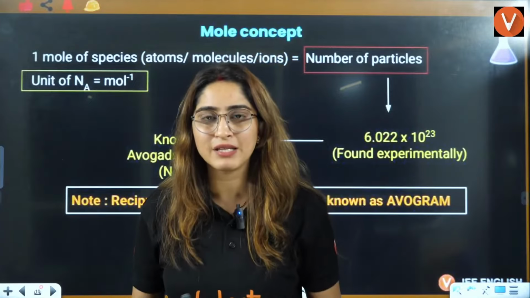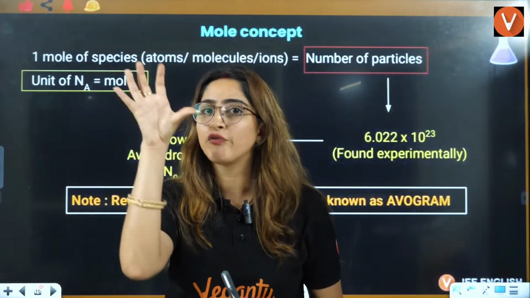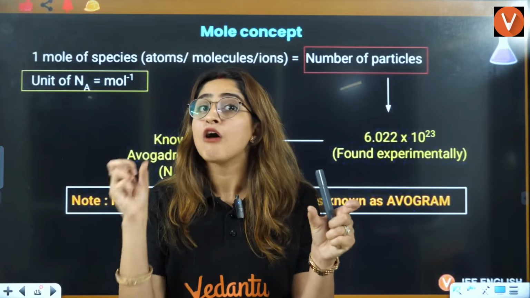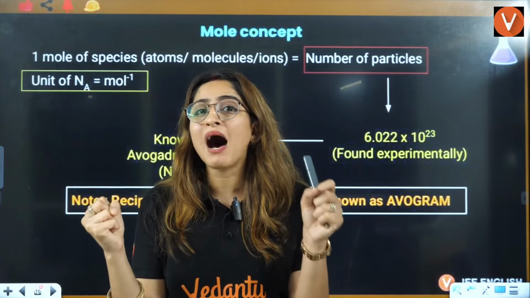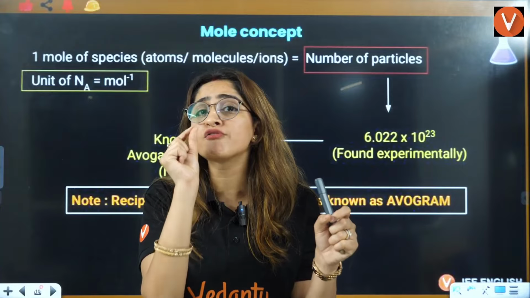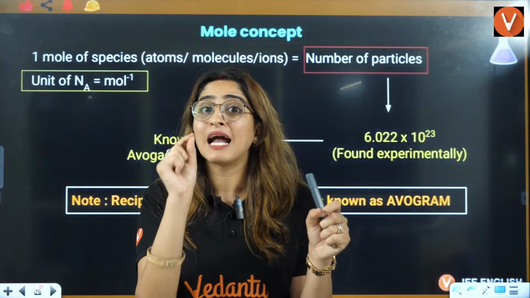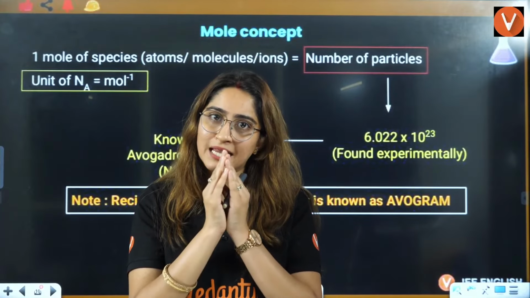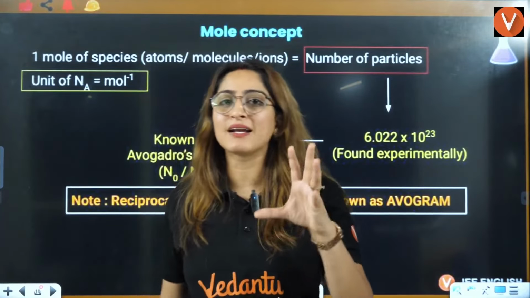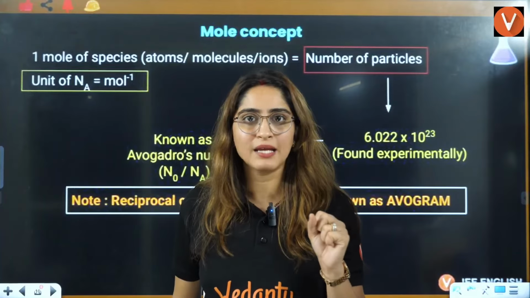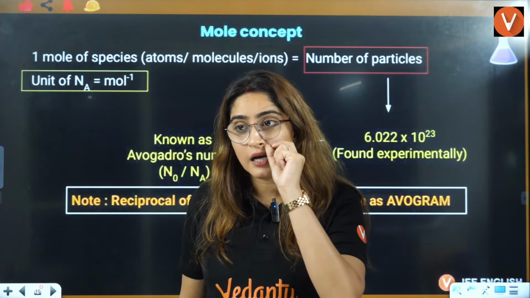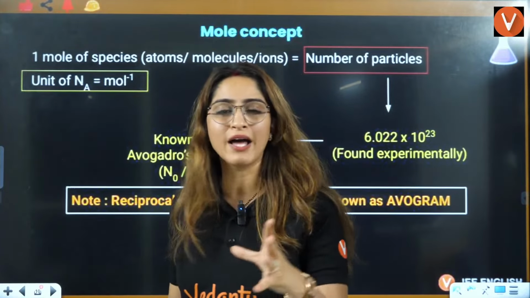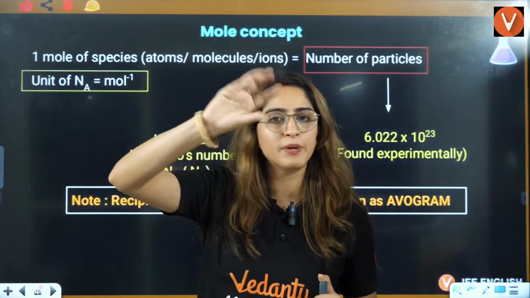To summarize everything, we have one AMU. We defined one AMU for the carbon 12 isotope, right? 1 AMU is the mass of one atom of carbon 12, that is 1 by 12 of the carbon 12 isotope. That is defined as 1 AMU, right? If you talk about 1 AMU, that is 1/12 of the carbon 12 isotope.